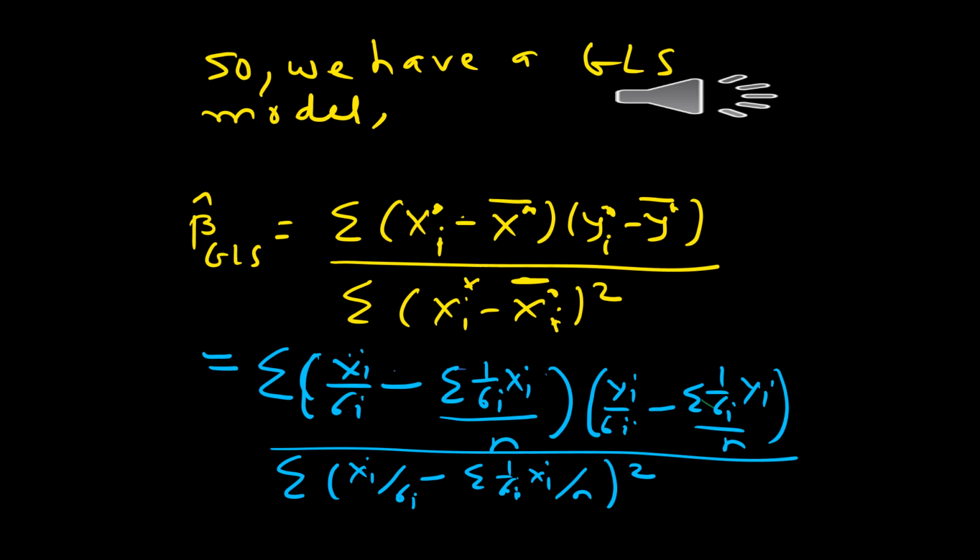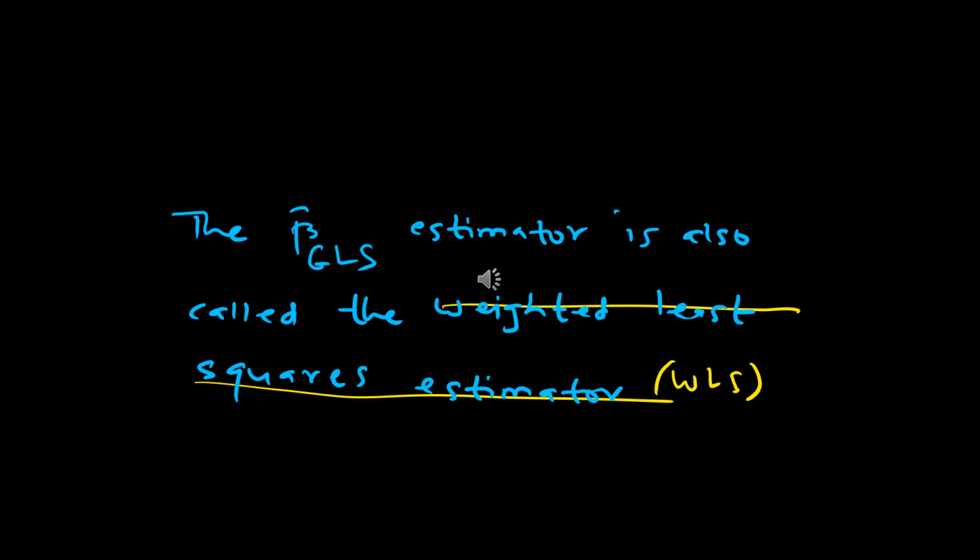Similarly, for yi star I've used yi upon sigma i, and for y star bar I've used 1 upon sigma i yi, the whole summation upon n. The beta hat GLS estimator in this case is also called the weighted least squares estimator. Why is it called that? We will soon see.